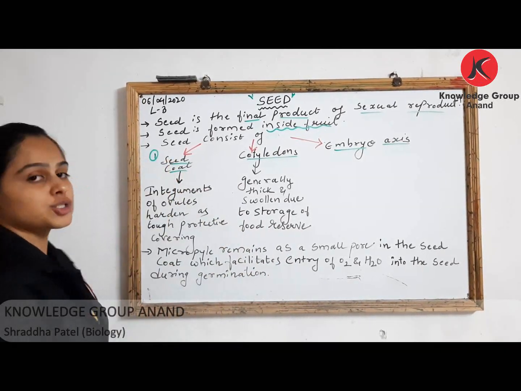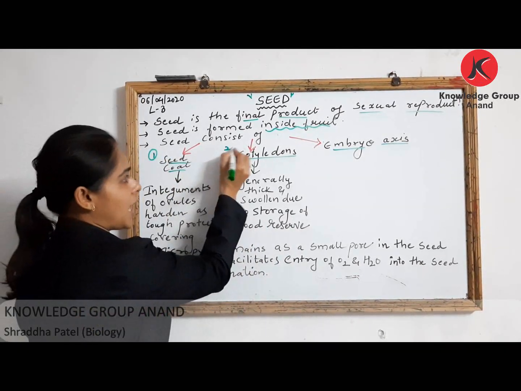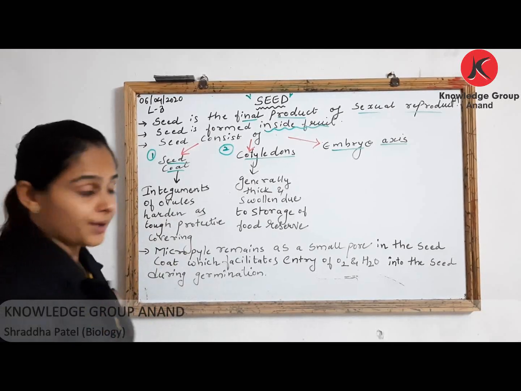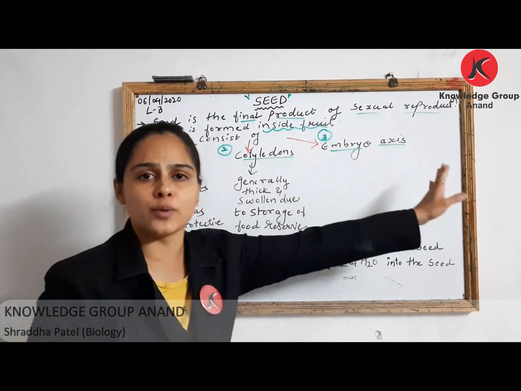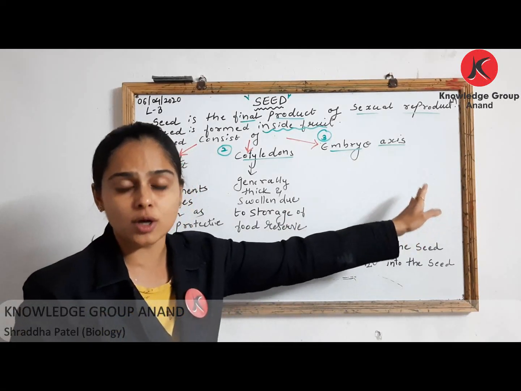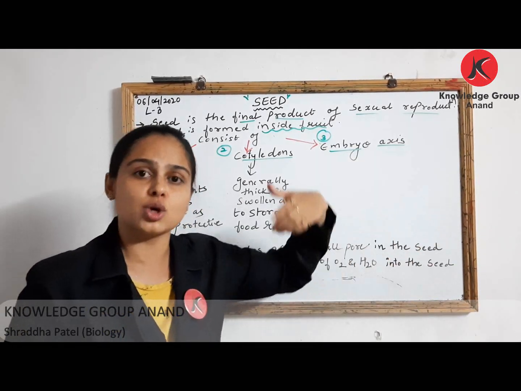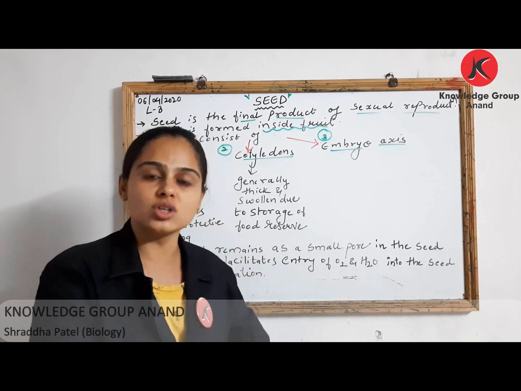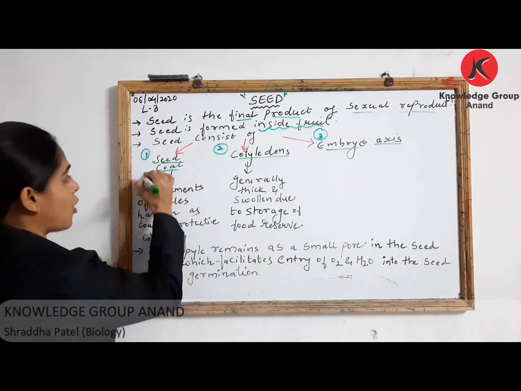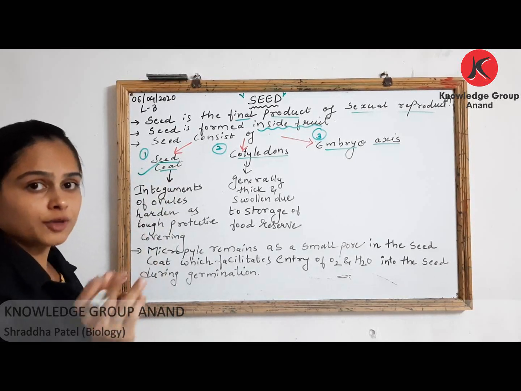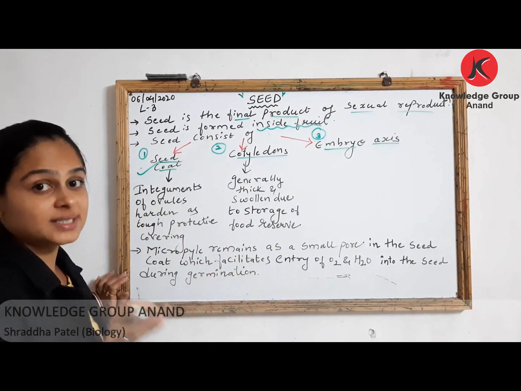Number one is your seed coat, second one is your cotyledon, and third one is your embryo axis that we have discussed earlier. That is nothing but your radicle and plumule, which are going to give rise to your root system and shoot system respectively. Now if you are talking about this seed coat, we have understood integuments.